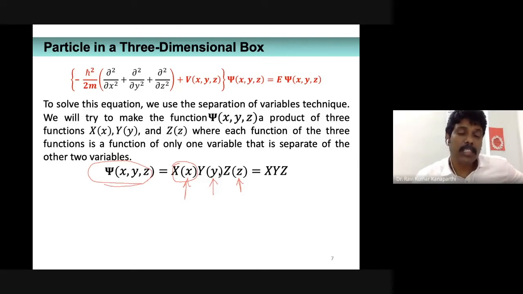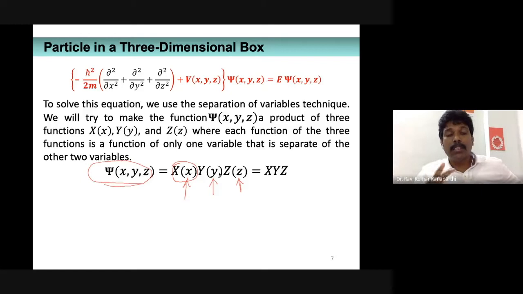Then with such a substitution, it is fairly easy to obtain three different differential equations which are relatively easier to solve. As we proceed, you will understand this. For the time being, just accept that this is not very new.